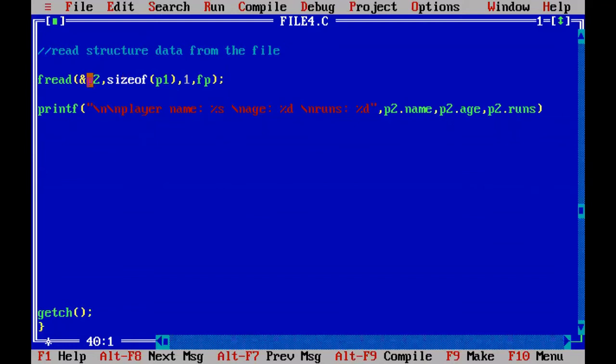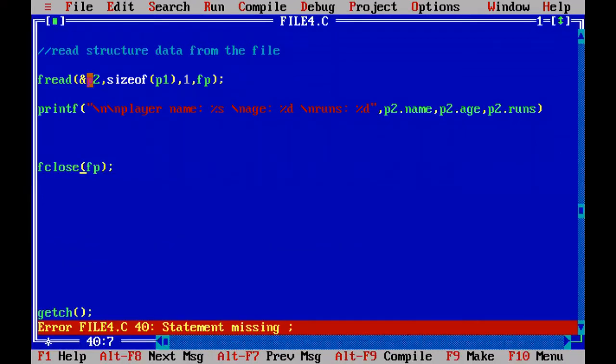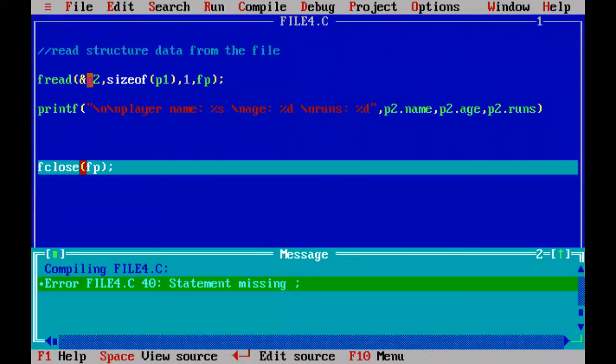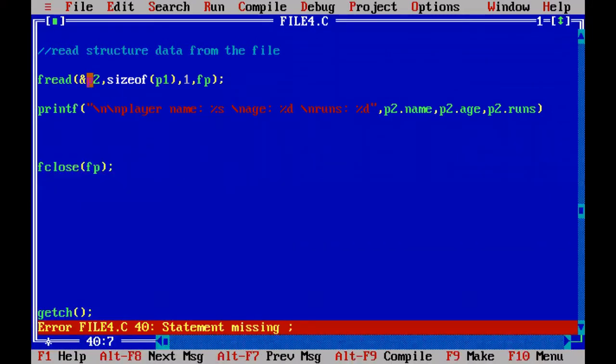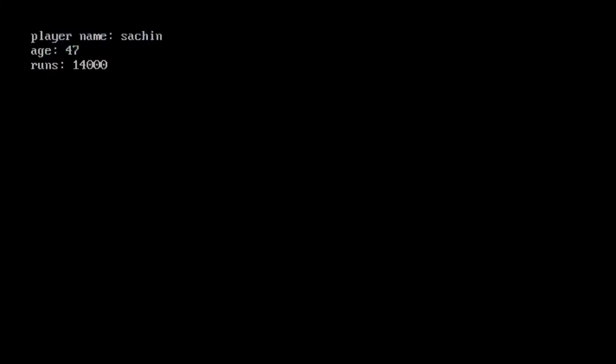After this, reading and writing is completed. Next, I'm closing the file. I'm using the function fclose and I'm closing the file fp. Right. Press Alt F9. One error. What is the error? A statement is missing here. After this printf statement, we have to keep one semicolon, right? So again press Alt F9. Zero errors. Now press Control F9. What is printed? Sachin 47 14,000.